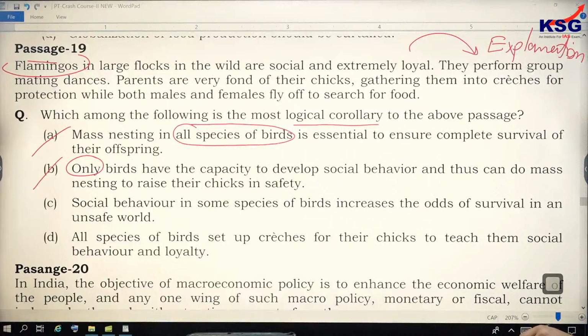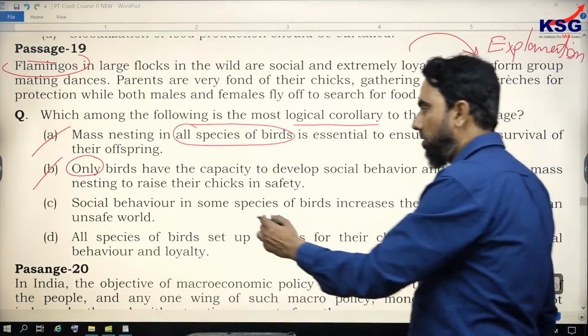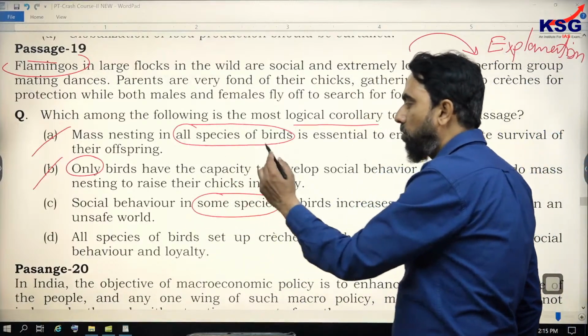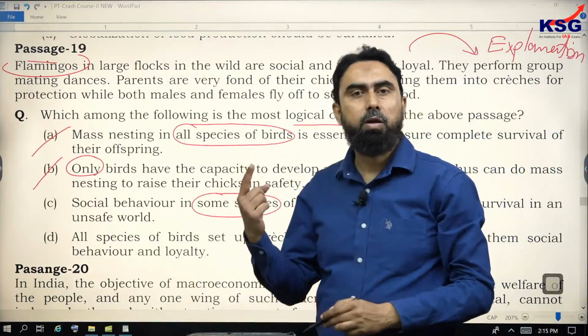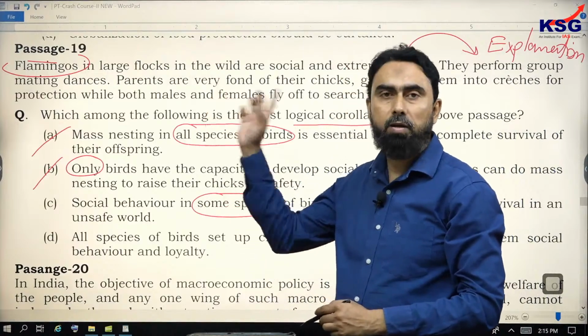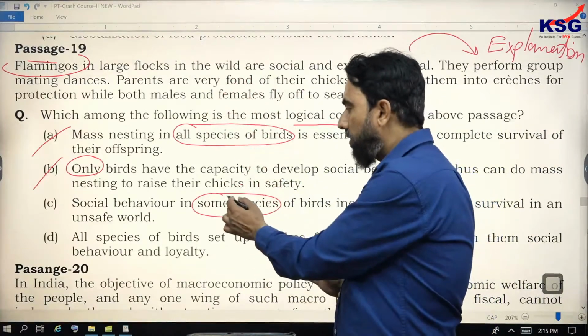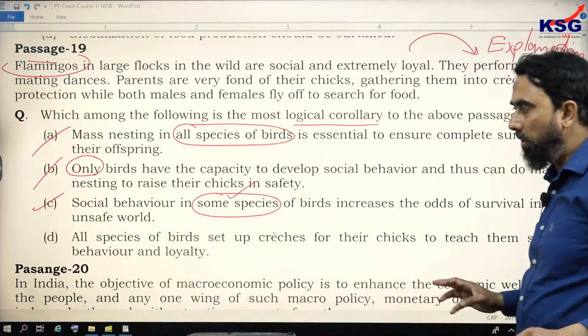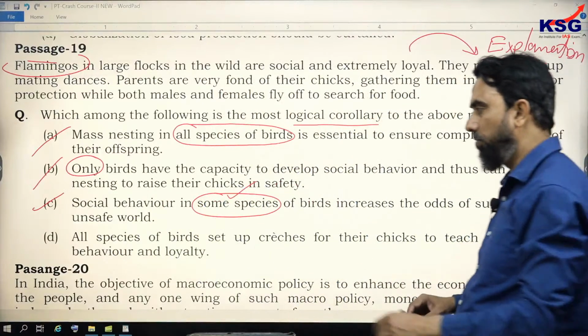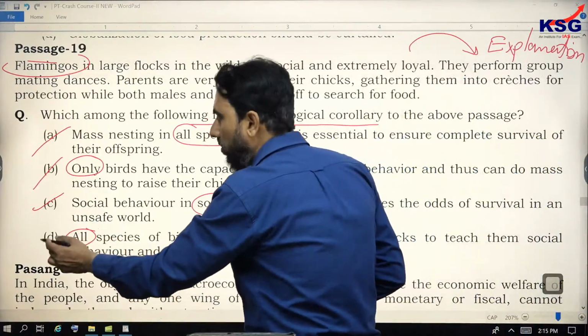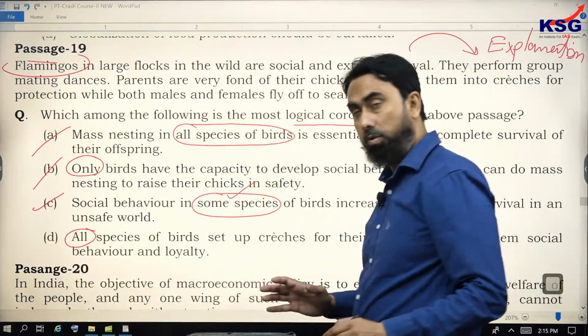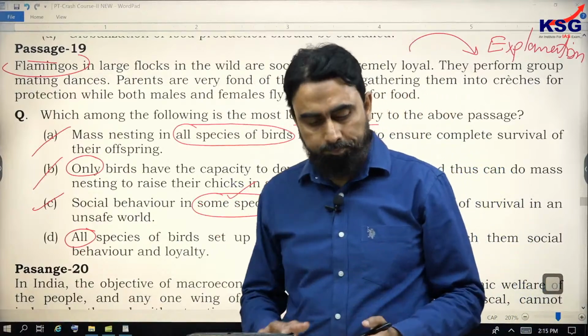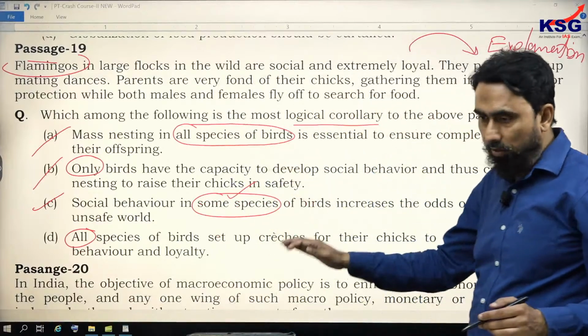See, social behavior in some species of birds increases the odds of survival in an unsafe world. Some species of birds, I told you yesterday that even if one case is given, one piece of evidence is there, like flamingos is given here, some is acceptable. So this is the correct option. Option D, all species of birds set up creches. We don't know about all species on the basis of one. So very simple: you look at the keywords and then evaluate the given data.